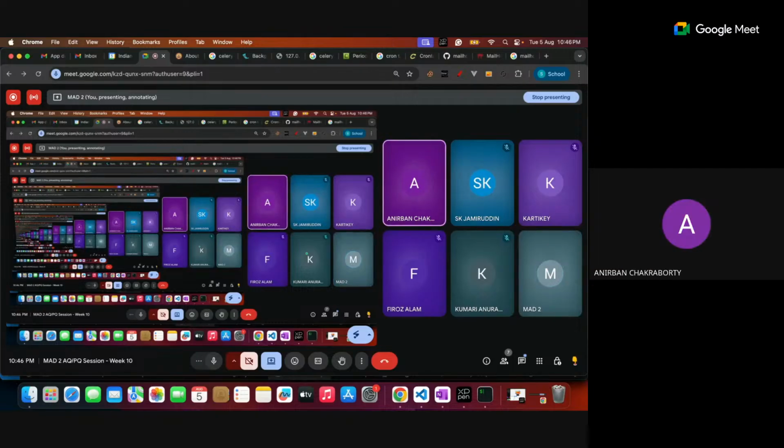So what about caching? The caching is done through Redis, right? Sir, I'm sorry, this may sound a very silly question, but can you just explain briefly what caching would involve?